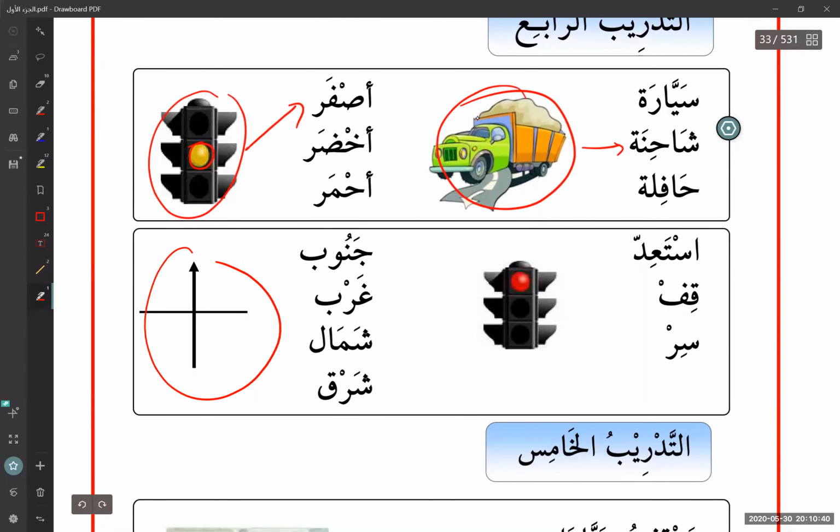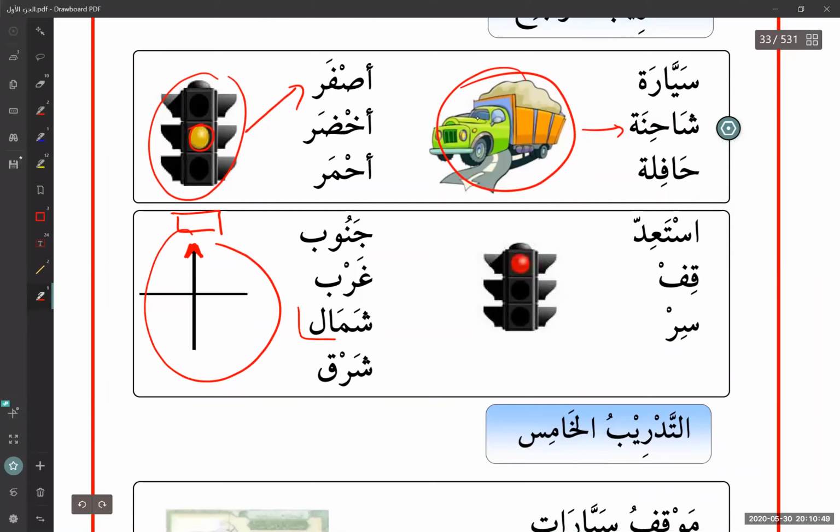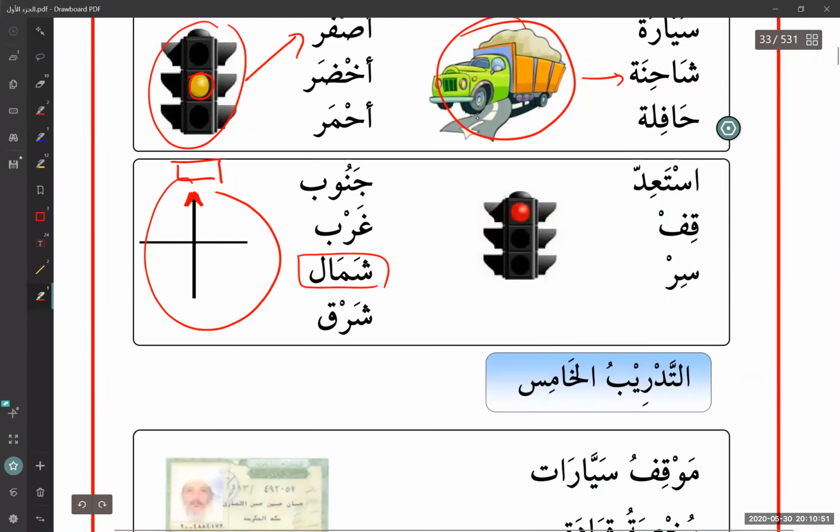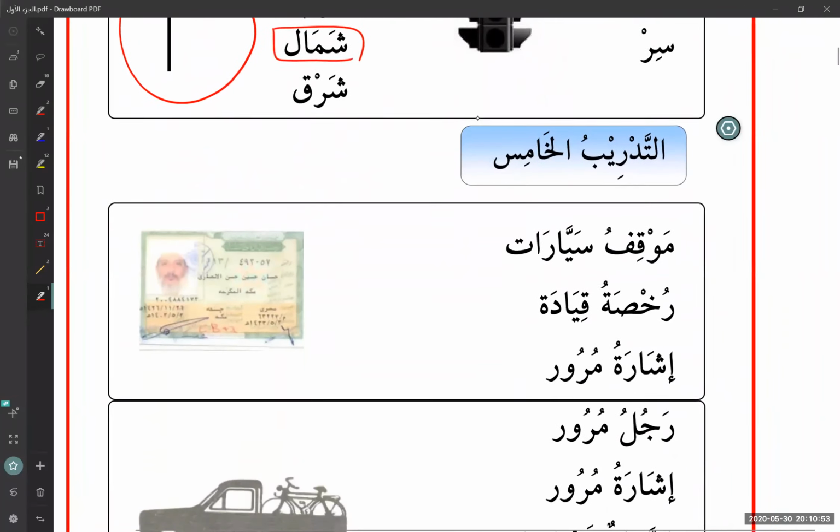Okay, this one is kind of tricky. You probably don't know what to do with this, but it's giving you this arrow. So it wants to know what you call the north. Okay, what is called north? Shamal. Okay, you can do the other one.